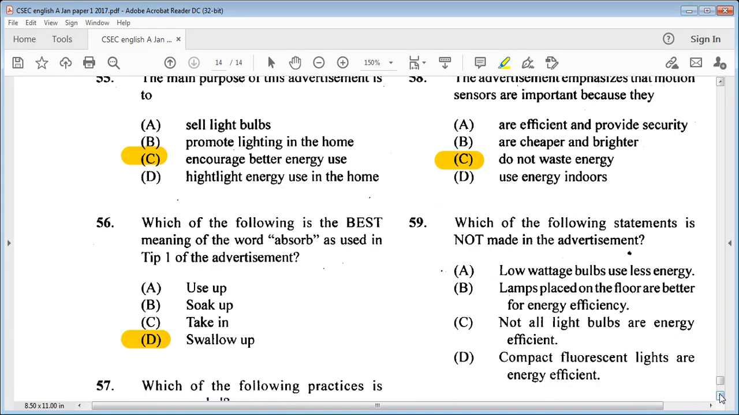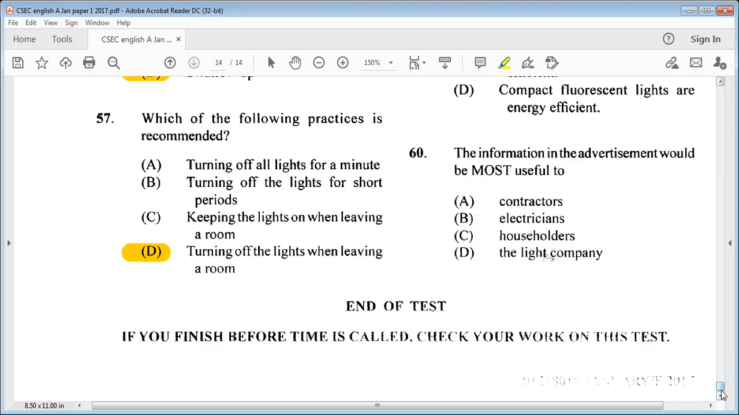59. Which of the following statements is not made in the advertisement? A. low wattage bulbs use less energy. B. lamps placed on the floor are better for energy efficiency. C. not all light bulbs are energy efficient. Or D. compact fluorescent lights are energy efficient. It is B. So we saw A, C, and D. So B is not. That was not made in the advertisement. Let's look at our final question.